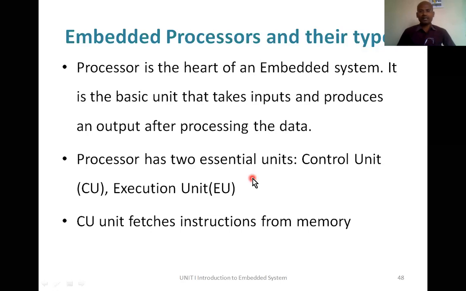Using these gates, we build combinational circuits and also sequential circuits. The control unit fetches the instructions from the memory outside the processor, and it decodes the instructions, and after decoding it knows what it should do. Accordingly it functions. That is the control unit.